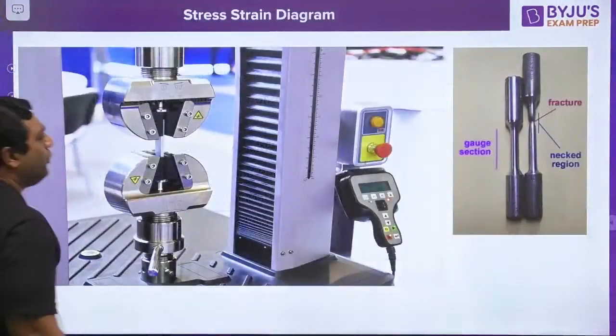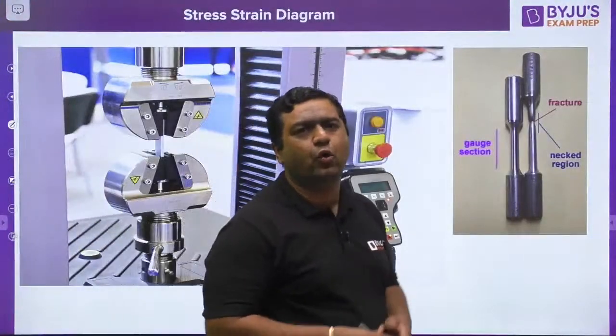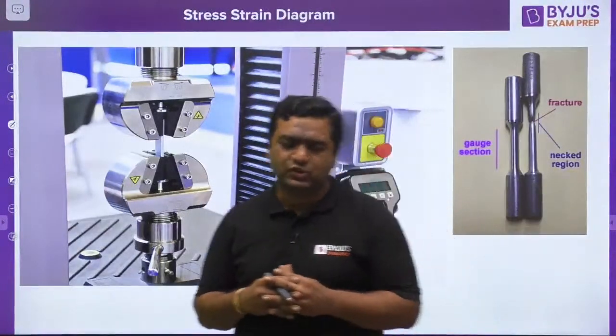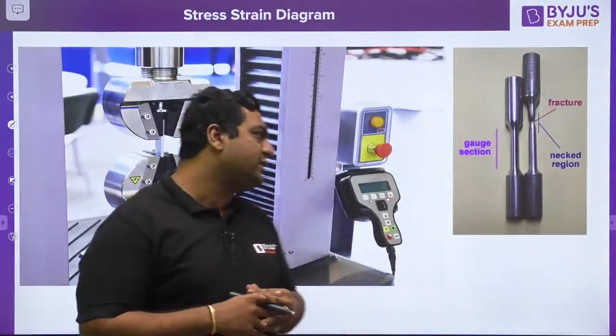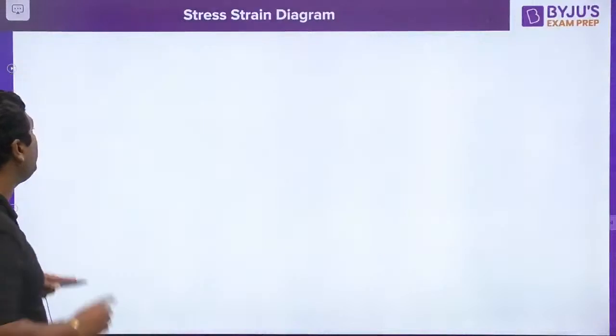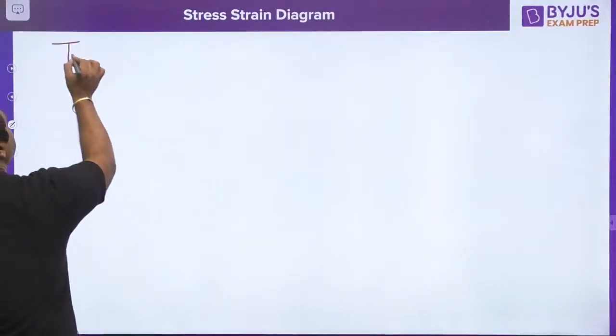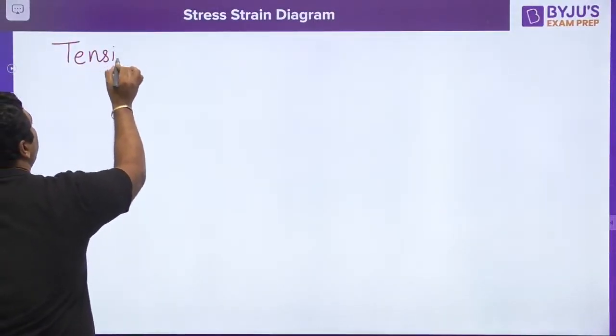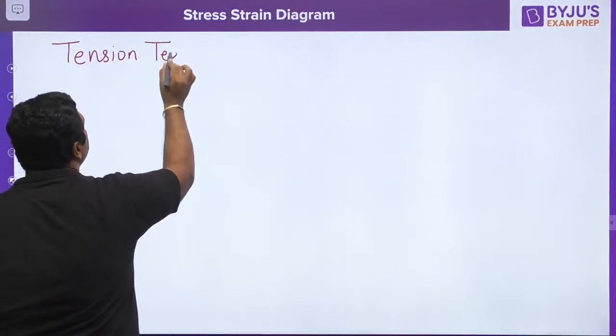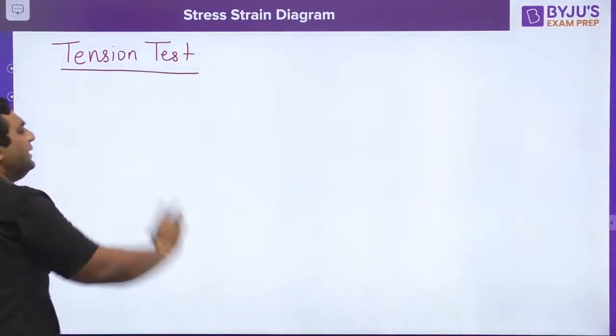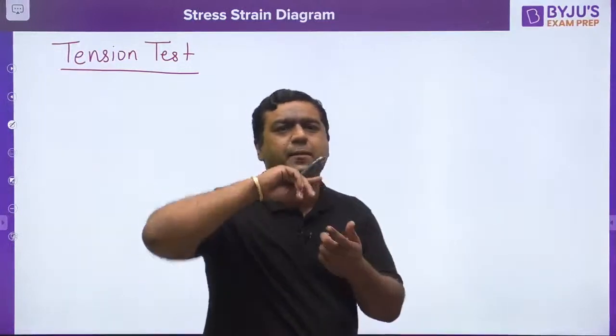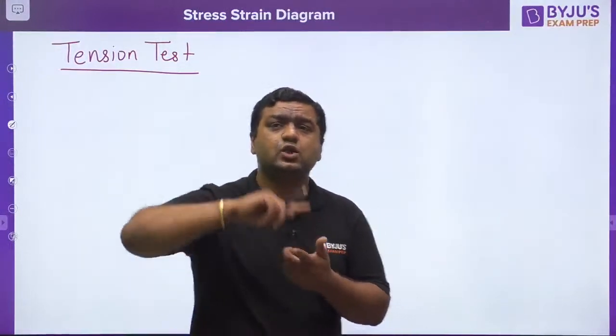So guys, now we are going to start. First of all, as you know, when we are talking about the Stress-Strain diagram, we get it from a wonderful test that is named the tension test. Like you have seen the tension test, similarly there are many other tests in strength of materials, that is the compression test, shear test, torsion test.